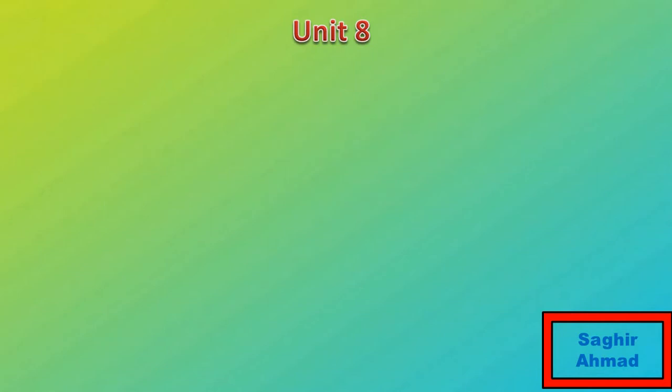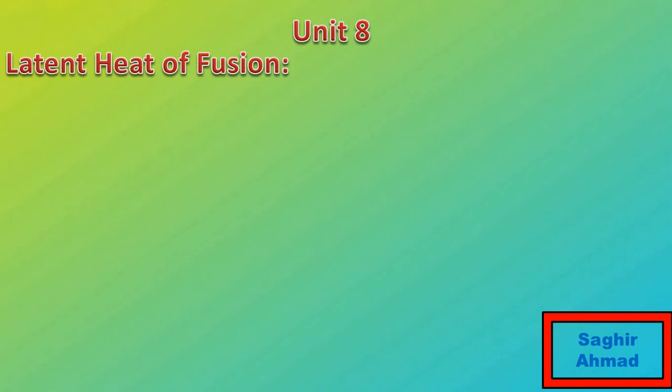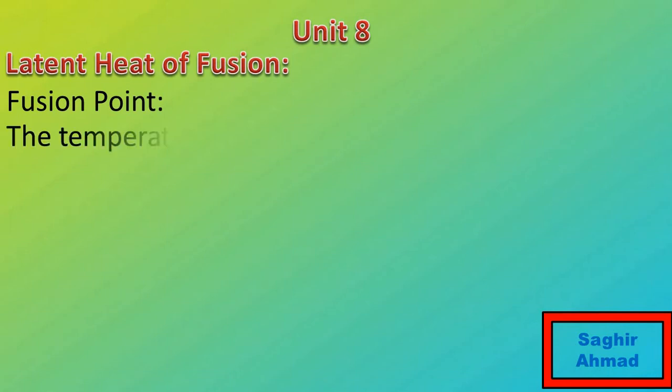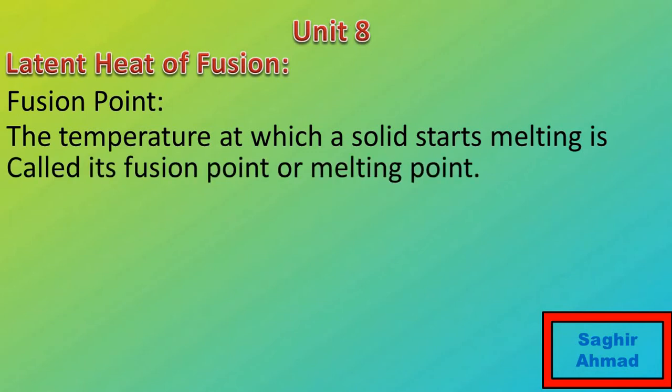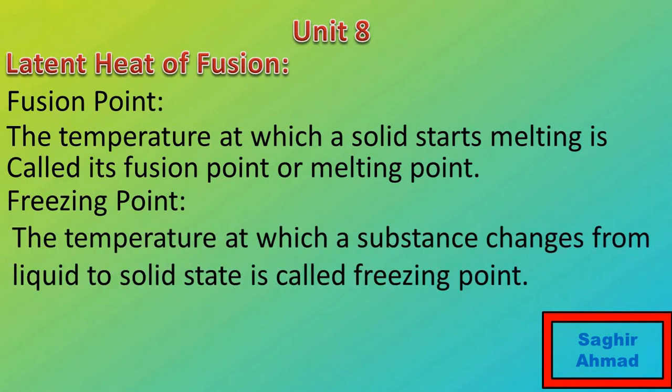And next topic is latent heat of fusion. To understand the definition of latent heat of fusion, first of all we have to define what is fusion point. Fusion point is also called melting point. The temperature at which a solid starts melting is called its fusion point or melting point. Second, we have to understand what is freezing point. The temperature at which a substance changes from liquid to solid state is called freezing point.